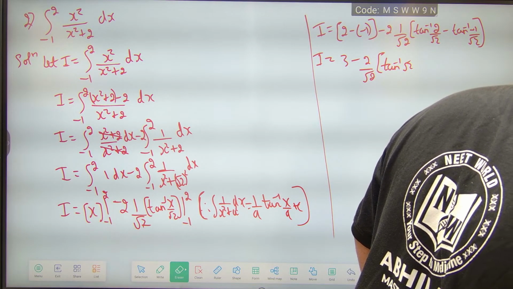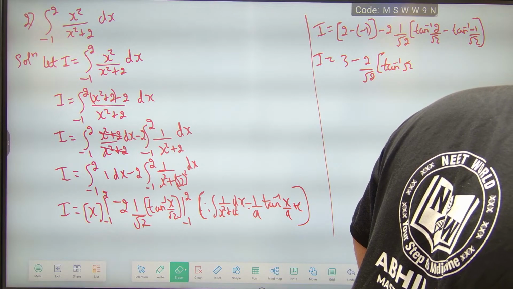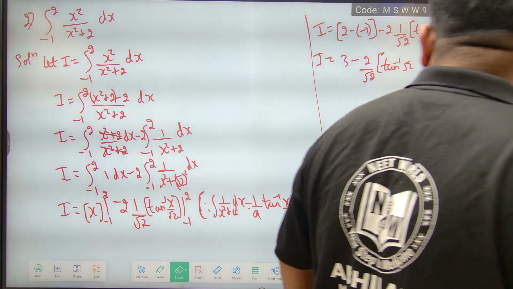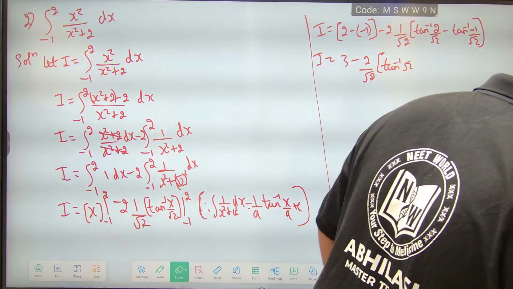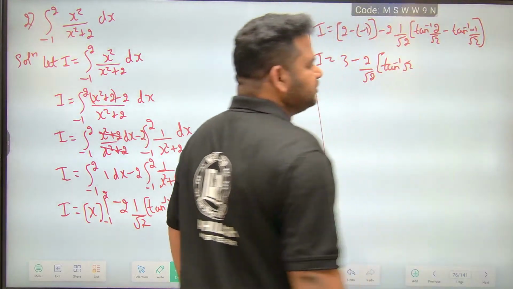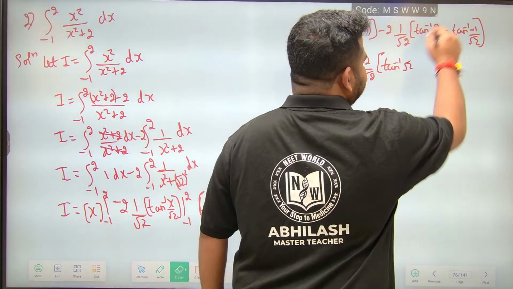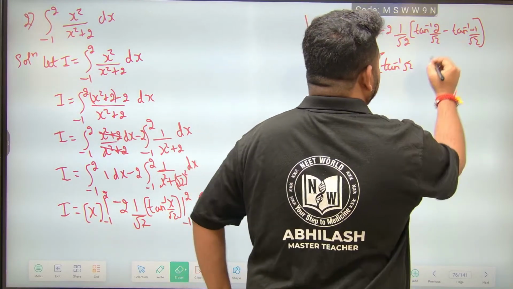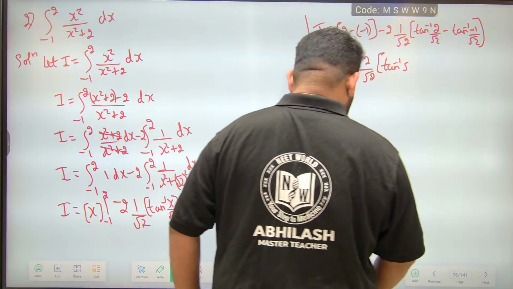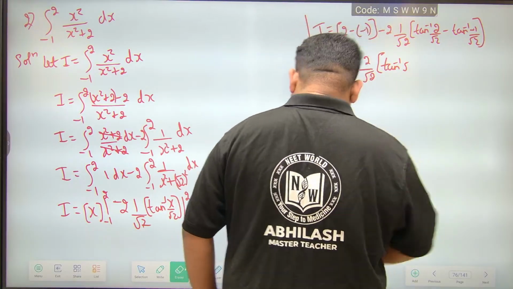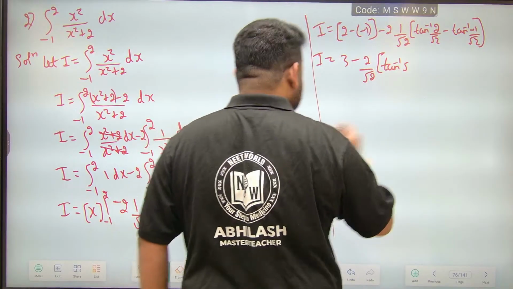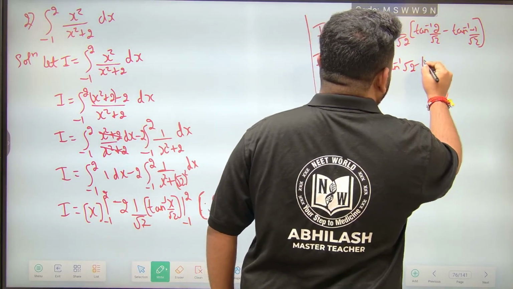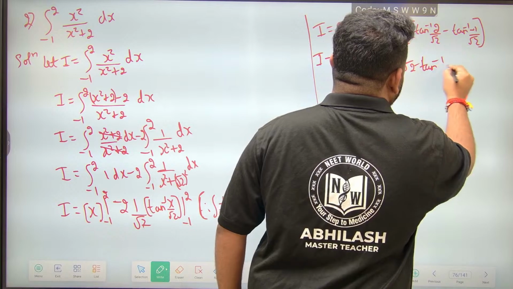Let me observe carefully. Now see here, tan inverse of root 2 is there. So this minus, if it comes outside, this will become what? Let us keep it as minus, this is plus. Let this be root 2 only. Let this be minus tan inverse of minus 1 by root 2.